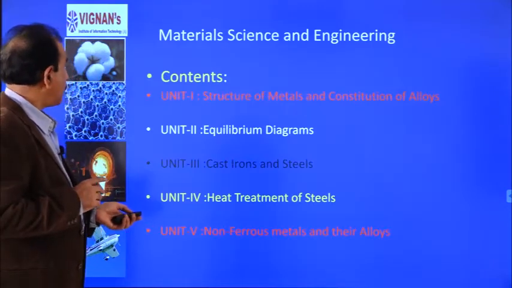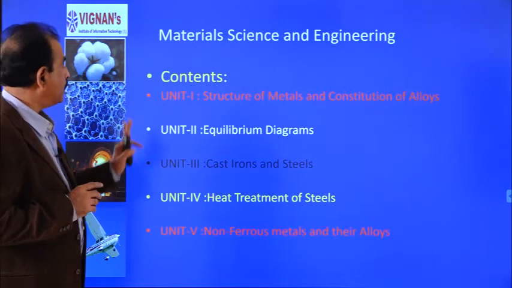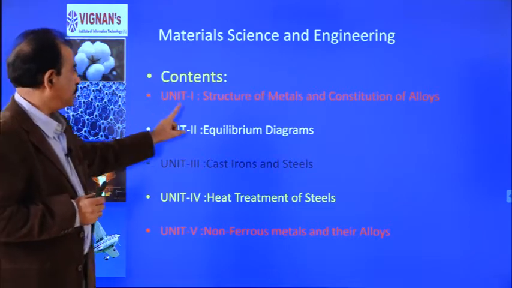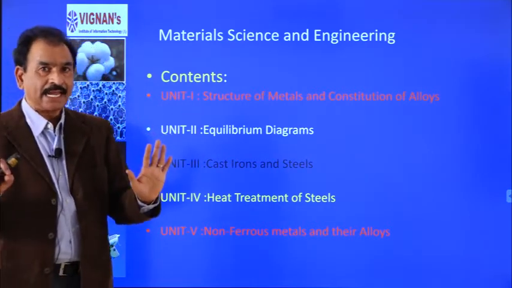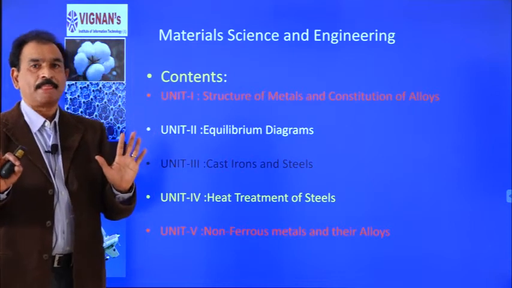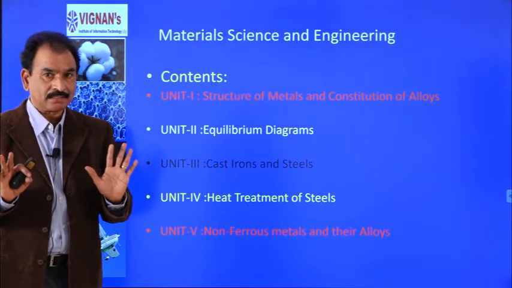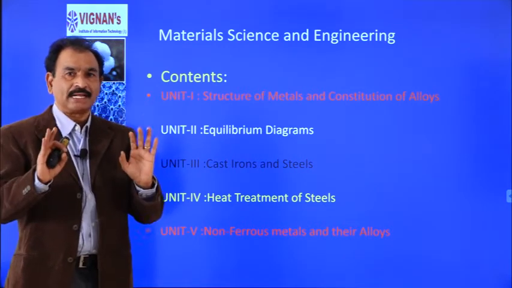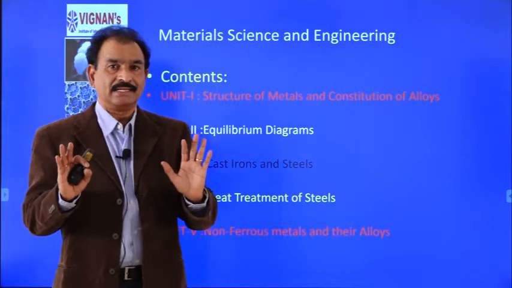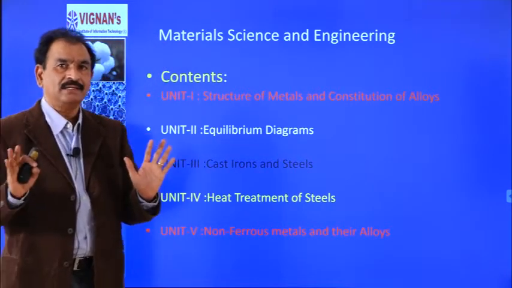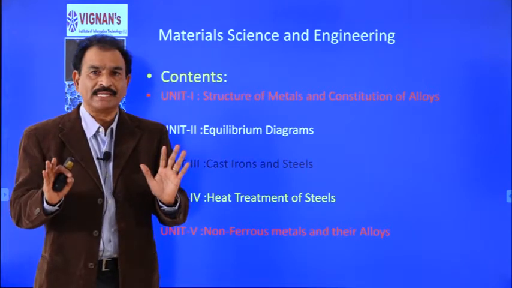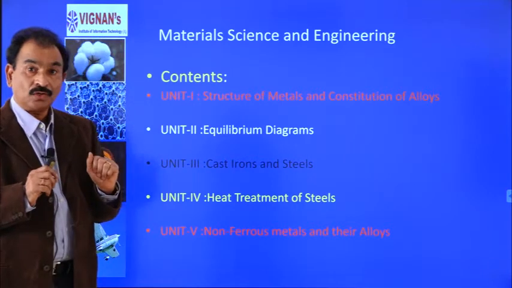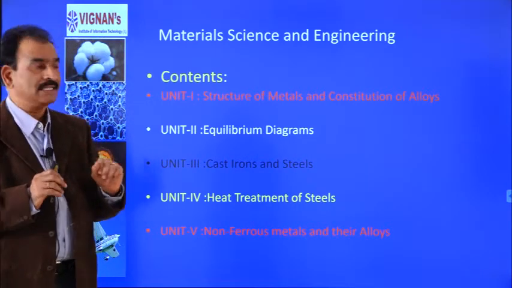So, basically this whole subject consists of 5 units. In Unit 1, we will try to understand the structure of the materials, because if you want to produce a new material, basic knowledge of lattice structures is very essential. Otherwise, you cannot produce a new material which has uniformity and the required property. So, the lattice structure understanding is very essential.